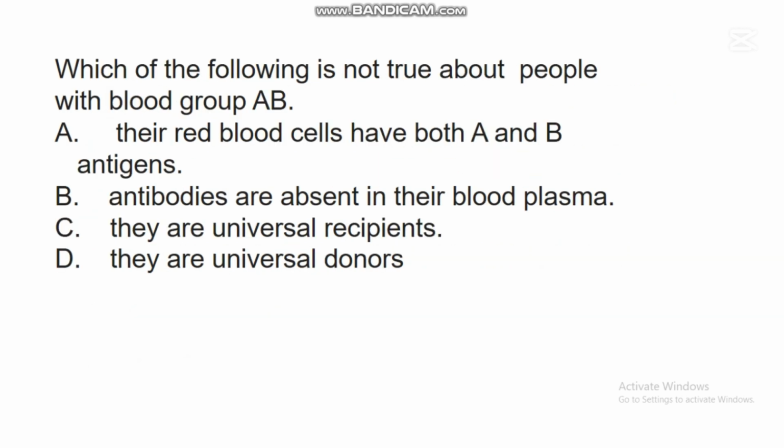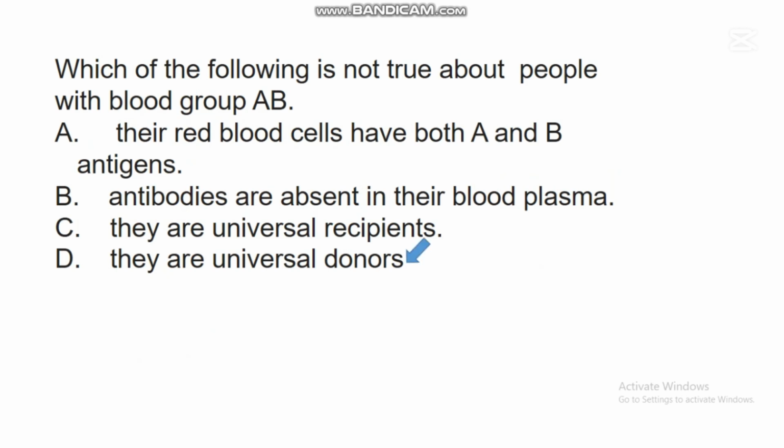The next question says, which of the following is not true about people with blood group AB? A. Their red blood cells have both A and B antigens. B. Antibodies are absent in their blood plasma. C. They are universal recipients. D. They are universal donors. In this question, the correct answer is D.